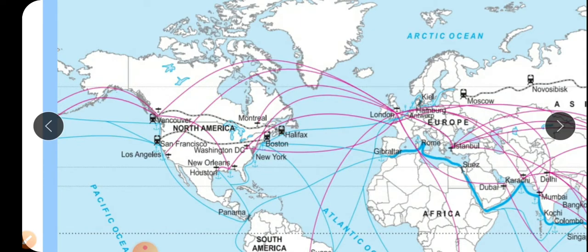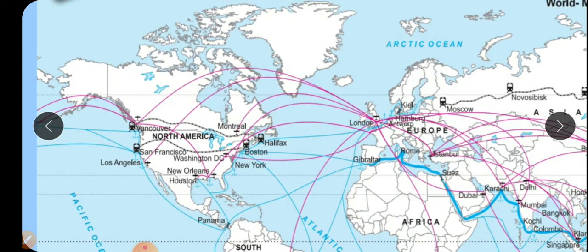Now the second railway track is from Boston to San Francisco. San Francisco is also an important city on the west coast of North America. Vancouver is also an important city which has port facilities, railway facilities, as well as airways facilities. There is an international airport.